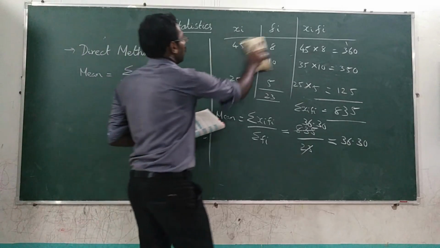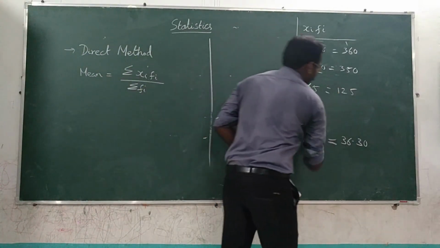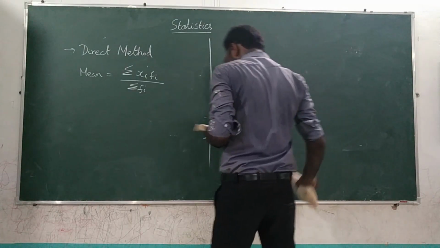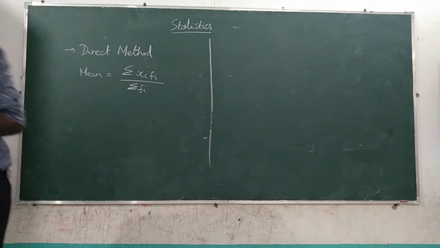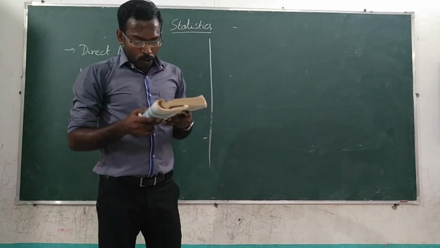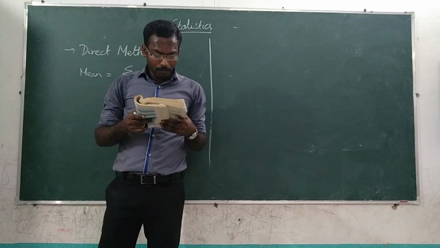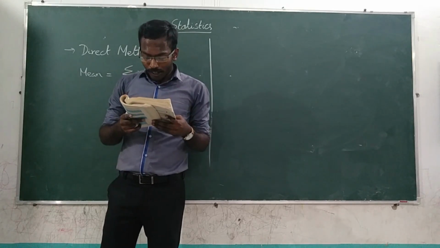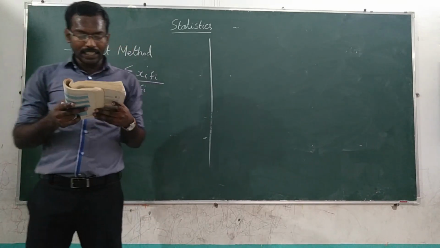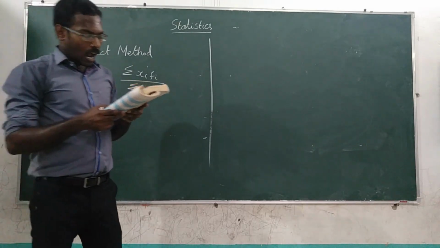Please take your book. Exercise 14.1. First sum. We are going to solve it by direct method. So let me read the question. It's given: A survey was conducted by a group of students as a part of their environment awareness program, in which they collected the following data regarding the number of plants in 20 houses in a locality. Find the mean number of plants per house.